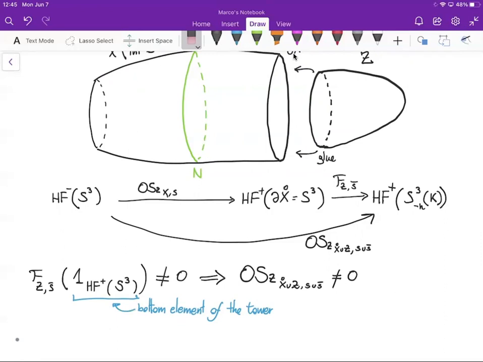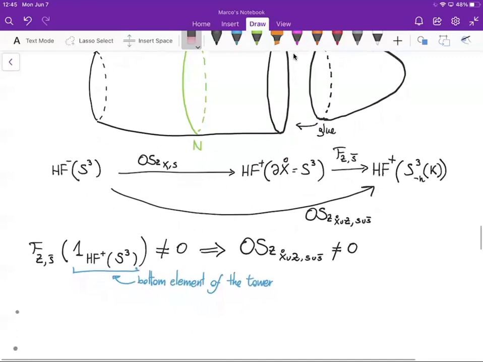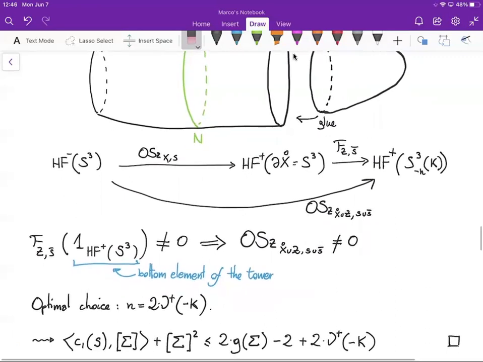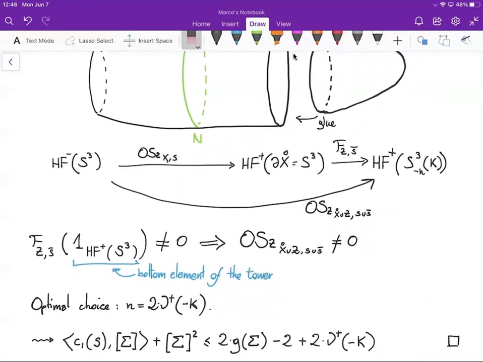Whether the cobordism map is non-vanishing on this bottom element is governed by the d-invariants of the surgeries. And it turns out that the optimal choice here is n equal to 2 nu plus of the mirror of K. For such a choice, we have non-vanishing Ozsváth-Szabó invariant.